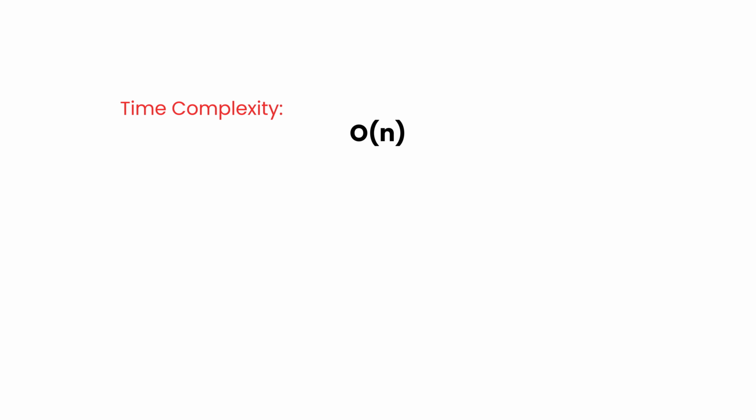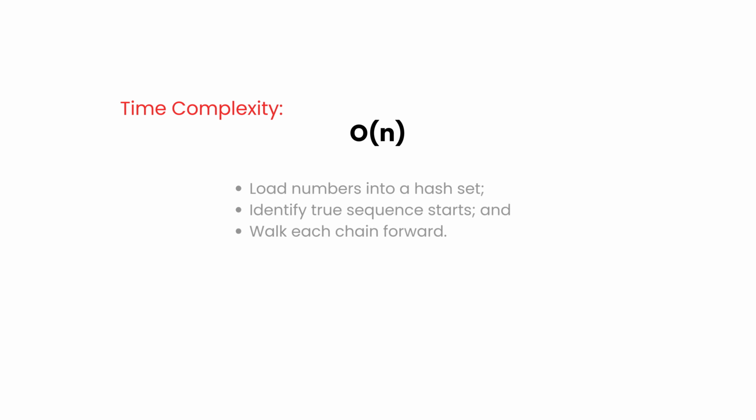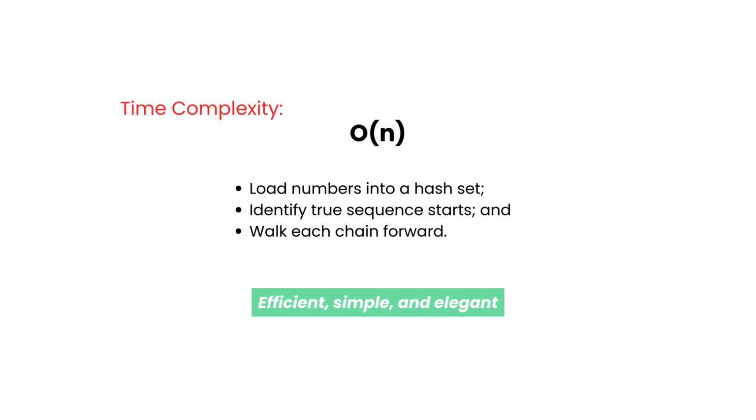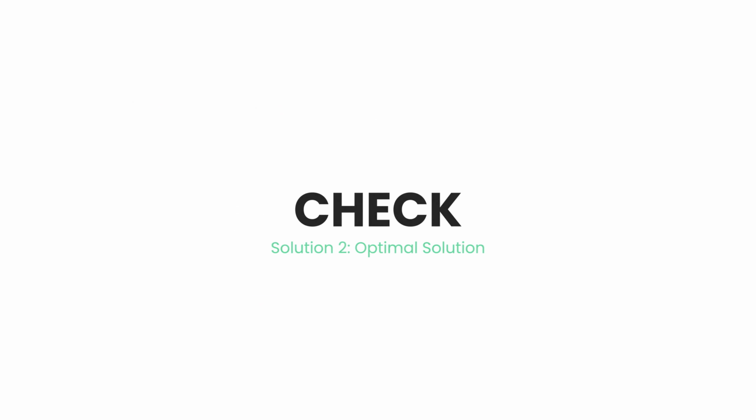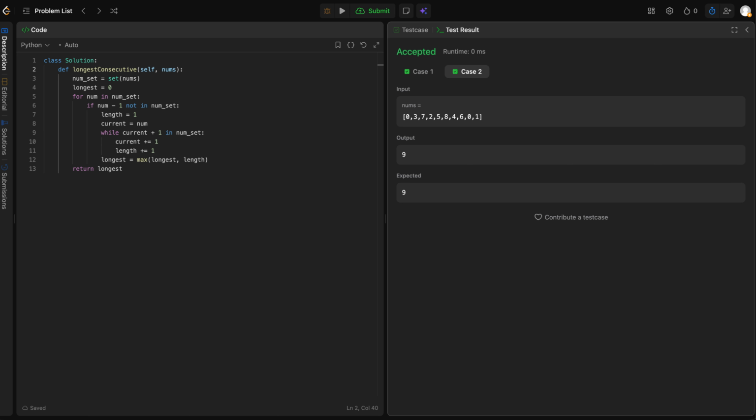Time complexity is O(n) because each number is processed once, each sequence is walked once, and set lookups are constant time. And that's how this algorithm works. Load numbers into a hash set, identify true sequence starts, and walk each chain forward. Efficient, simple, and elegant. Let's test our function using this input.